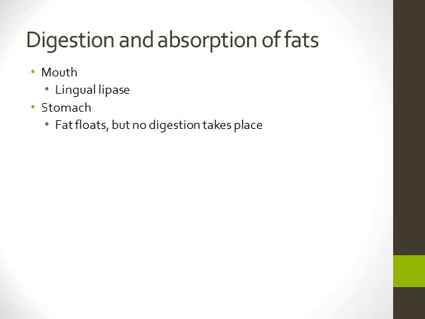The fat will then pass to the stomach. No digestion of fat will take place in the stomach, just like no digestion of carbohydrate takes place here. The only thing that's digested in the stomach is protein. What fat does in the stomach is float. Remember that fat is an emulsifier, so the fatty part is just going to float there in the watery part of your stomach. But there's no digestion here. In the stomach, it's going to be mixed into chyme. We talked about that mixture before in our digestion lesson.